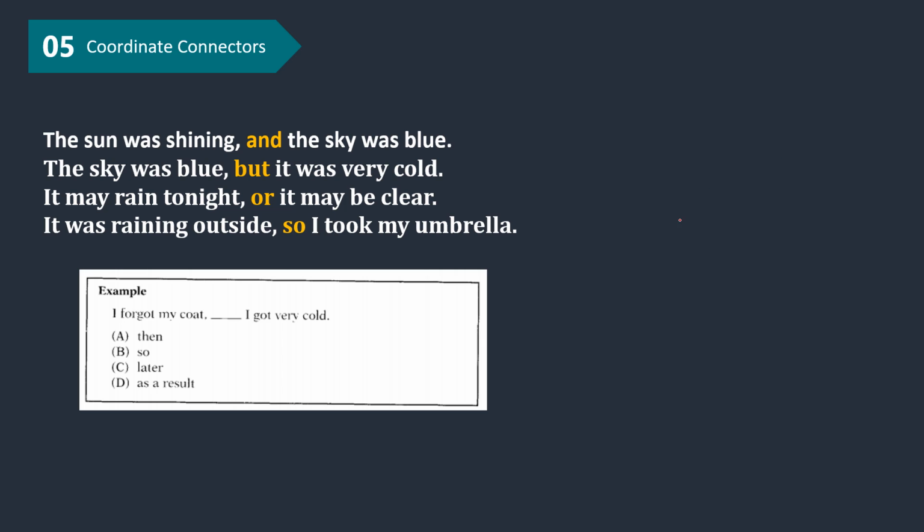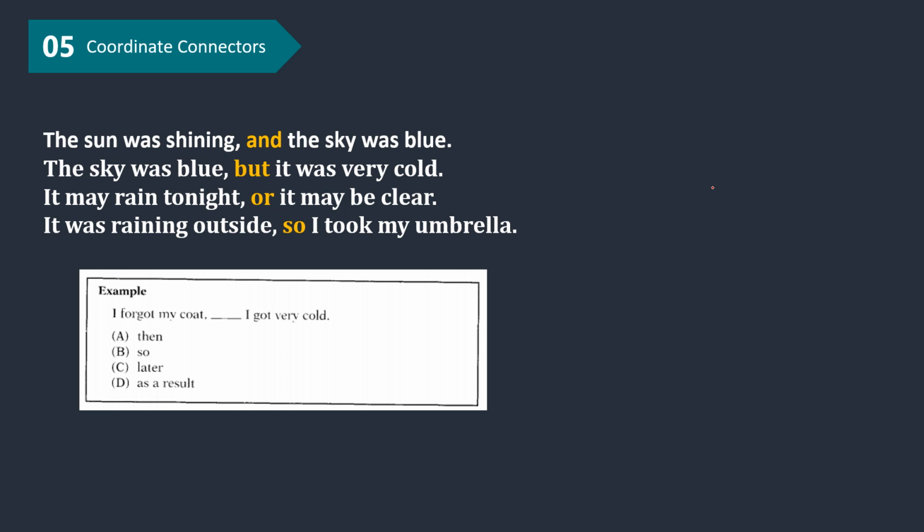Okay, the next is about coordinate connectors. The sun was shining and the sky was blue. And in this case is a coordinate connector connecting two independent clauses with the same ideas. And the second example: the sky was blue but it was very cold. We can find a coordinate connector, but, in this case connecting two independent clauses with contrasting ideas. So the first one is in contrast to the second.